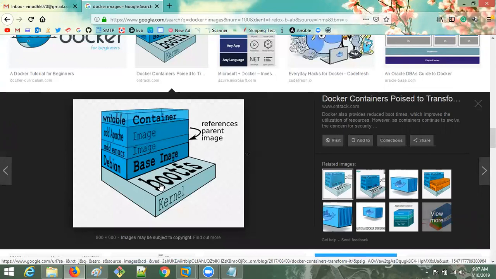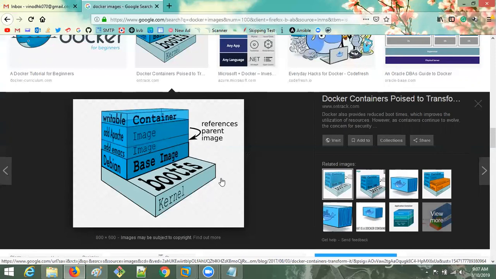I told you, that will be bootfs. The first layer of the image will be bootfs, the bootable file system. The second, third and the rest of the layers on top of this bootfs will be whatever actions we are performing. If I install something, it will be another layer. If I am doing configuration, it will be another layer. If I am creating something, it will be another layer. Like that, the rest of the layers will be on top of this bootfs.